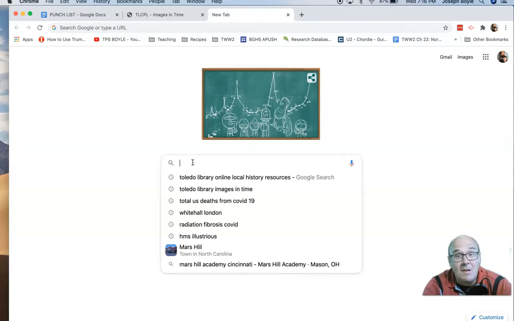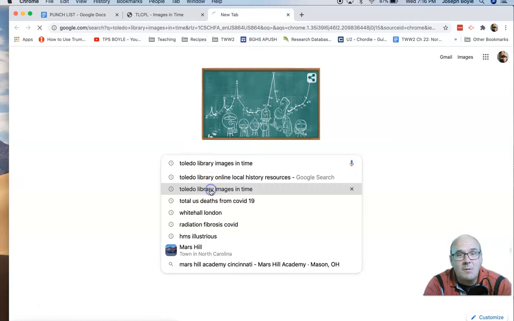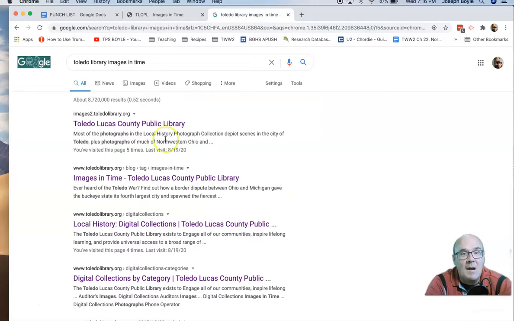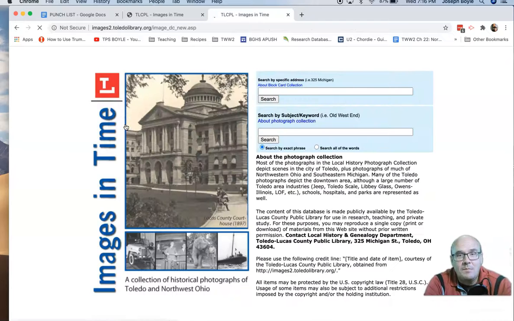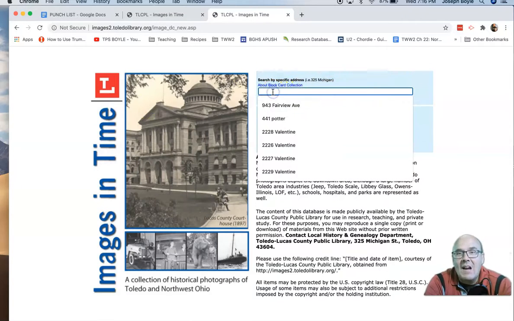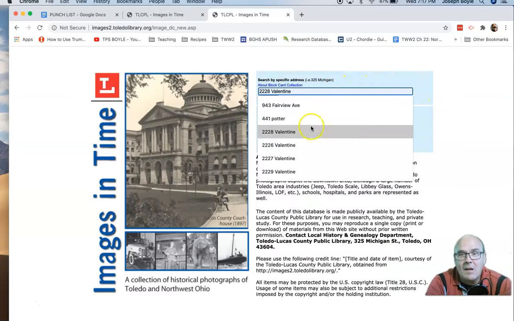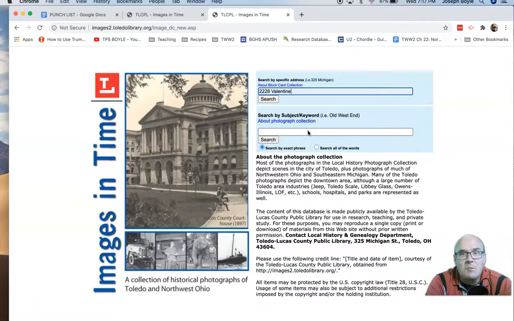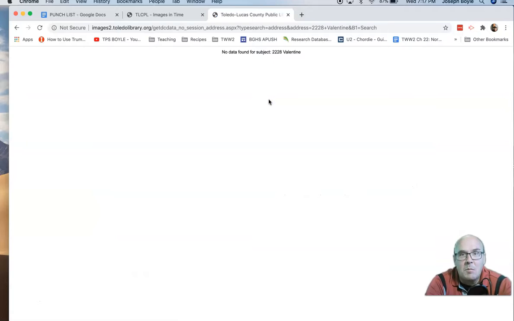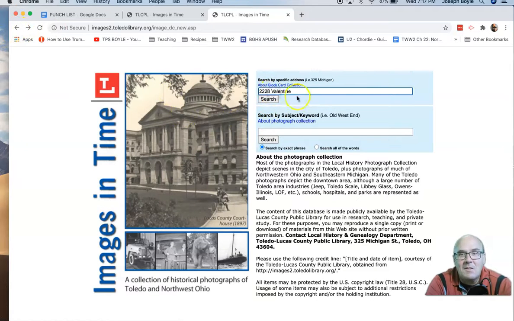The other thing that you can use is something called Images in Time. So if you Google Toledo Library Images in Time, first thing that comes up here is a very boring looking web page. Once you learn your guy's address, you can Google his address and see if they have a photograph of the house from back at that time. So let's say we're talking about 2228 Valentine on the east side over in Birmingham. So they don't have one for 2228, but I might be able to find the house next door.